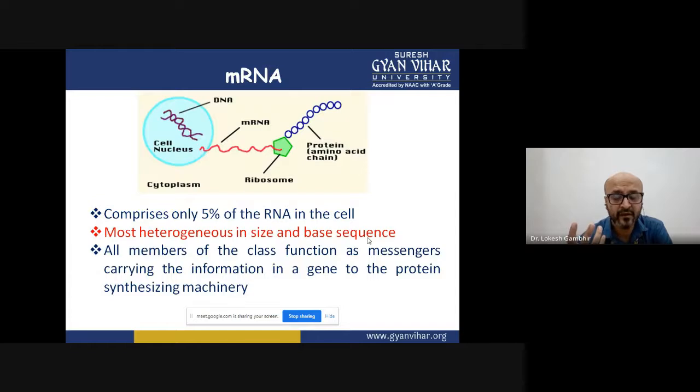If the RNA percentage is 100%, then the relative distribution is up to 5% mRNA, up to 10 to 15% tRNA, and up to 80% ribosomal RNA, which we'll see in subsequent slides. So what is mRNA? It's a polymer of ribonucleotides, which constitutes 5% of the cell.